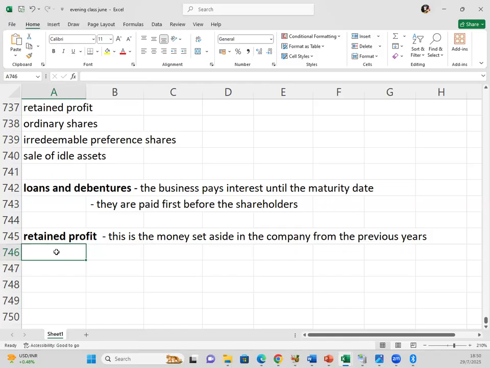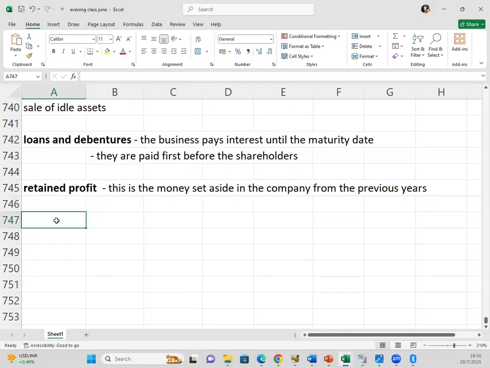Now let's look at the issue of shares. Another way of financing the company is issuing shares. When shares are being issued, they are either issued as ordinary shares or preference shares.